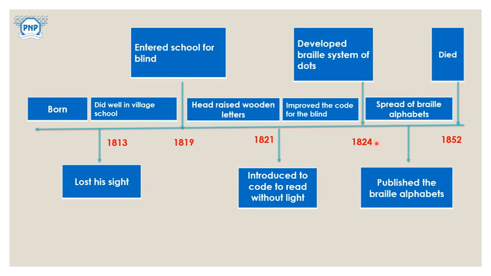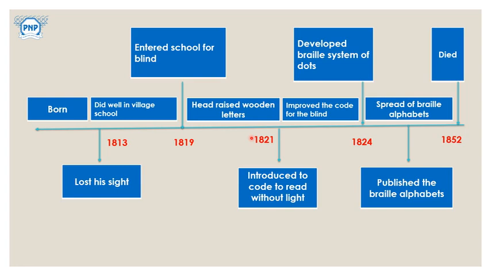After that he published many Braille alphabets, and the spread of the Braille alphabet started with the help of others. Some of his students, those who were working as teachers, started using it. So here everything has been arranged in a systematic manner, like when he lost his sight, how he went to that school where he got some books, but only some selected books were there, and because of that there were some limitations.